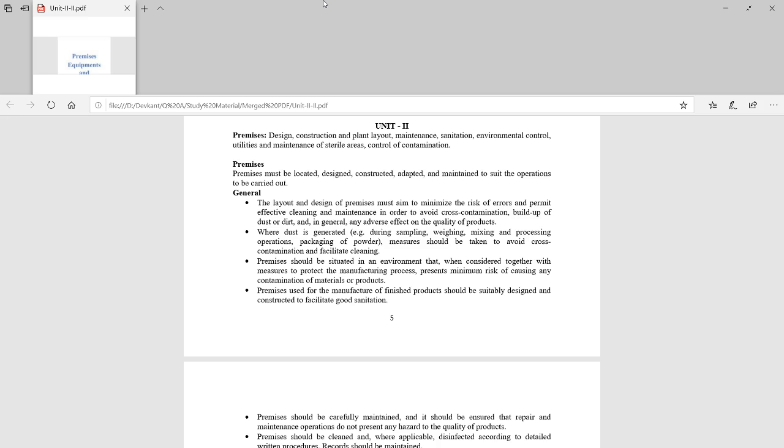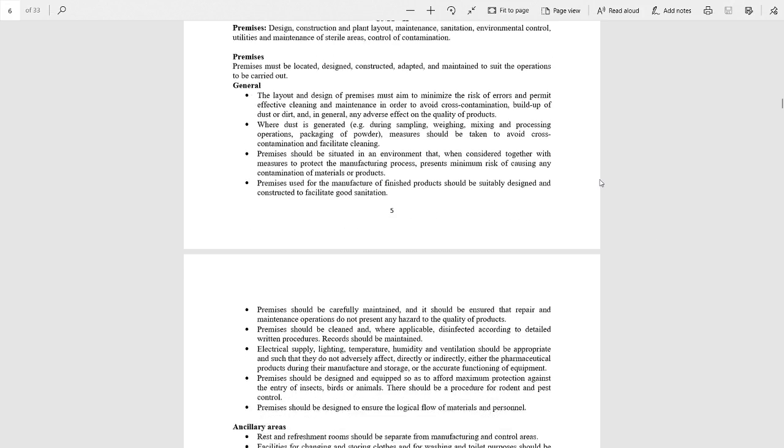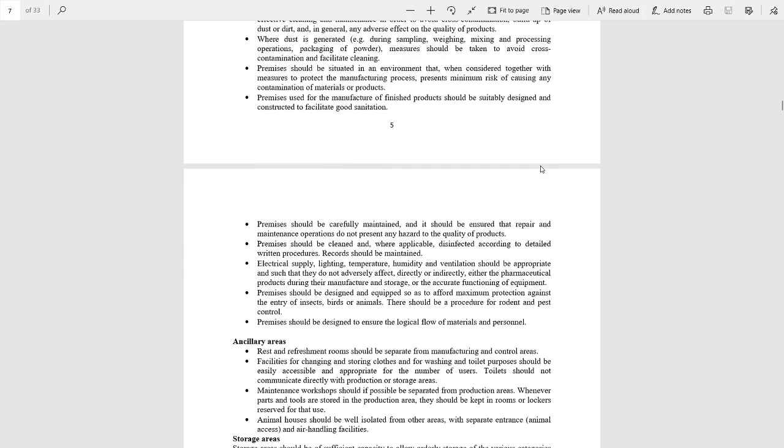Premises used for the manufacture of finished products should be suitably designed and constructed to facilitate the good sanitation. Premises should be carefully maintained. Electrical supply, lighting, temperature, humidity, ventilation should be appropriate in the premises.